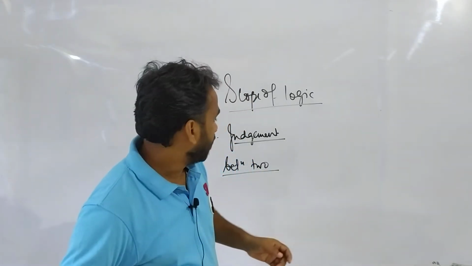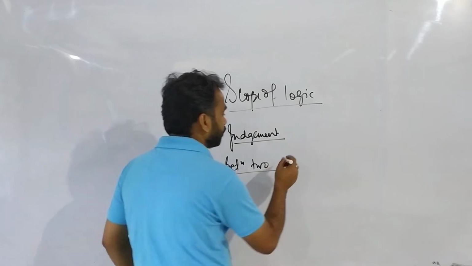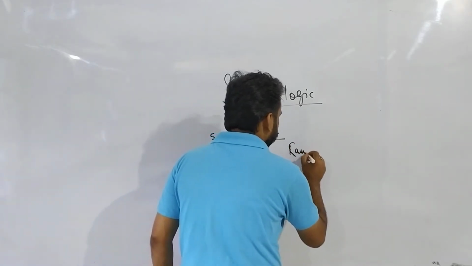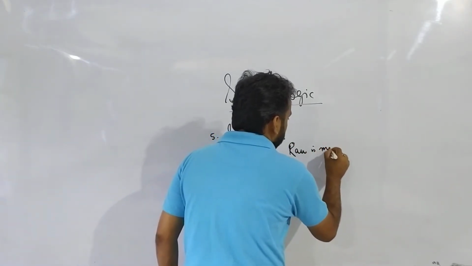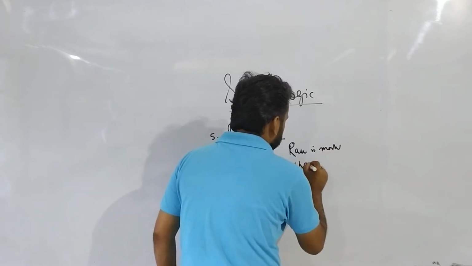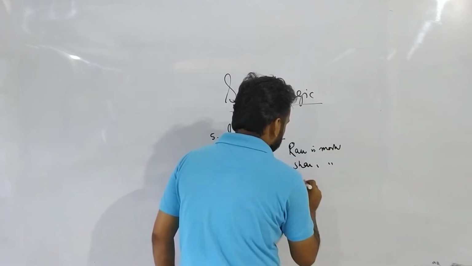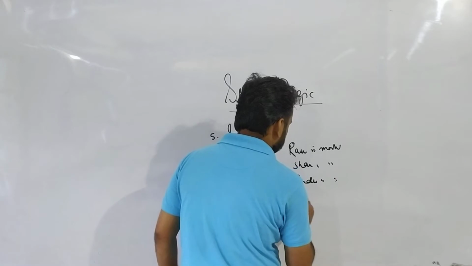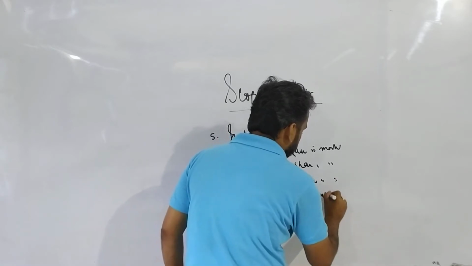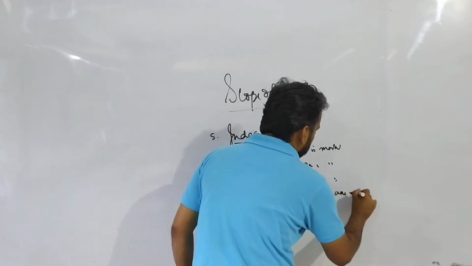Take an example: Ram is mortal, Sham is mortal, Jadu is mortal, therefore all men are mortal.